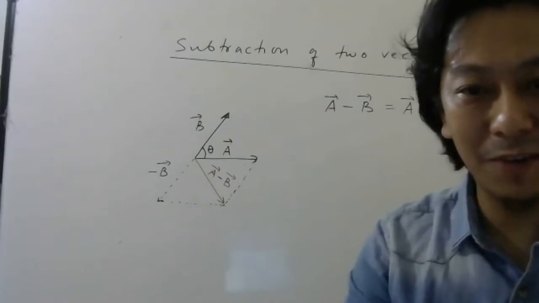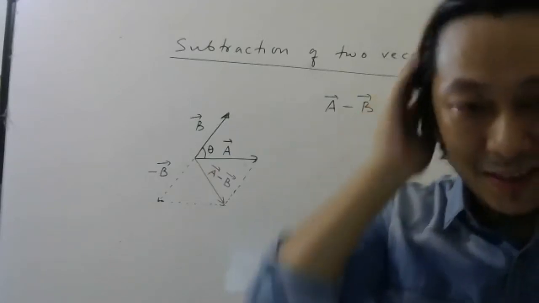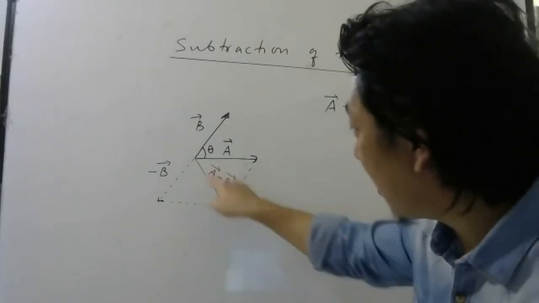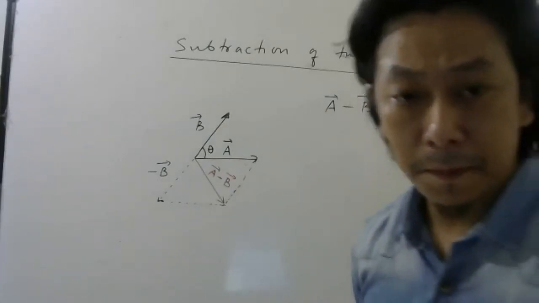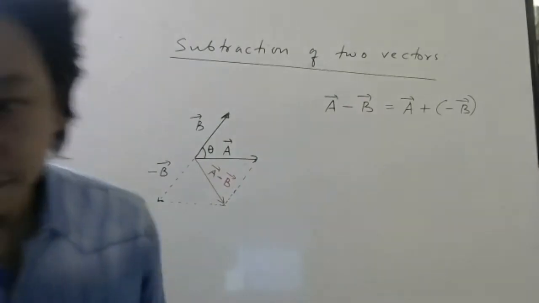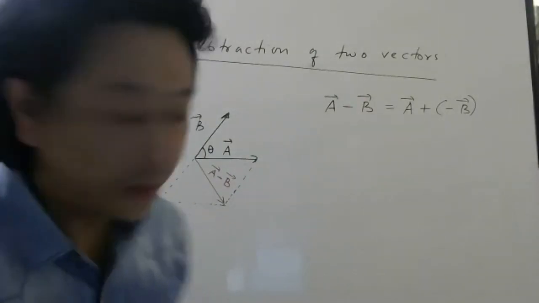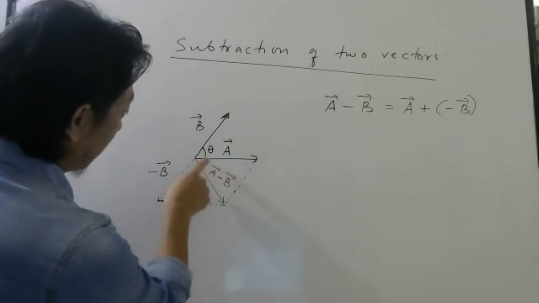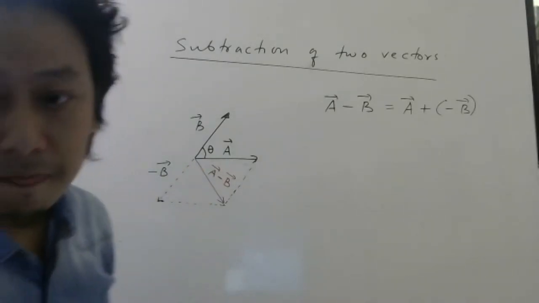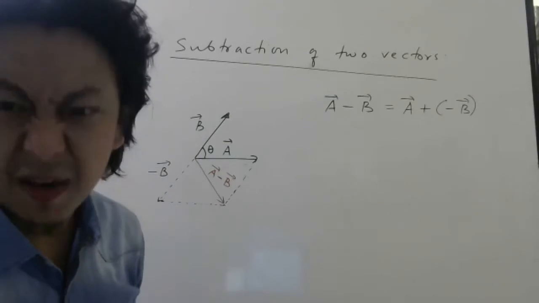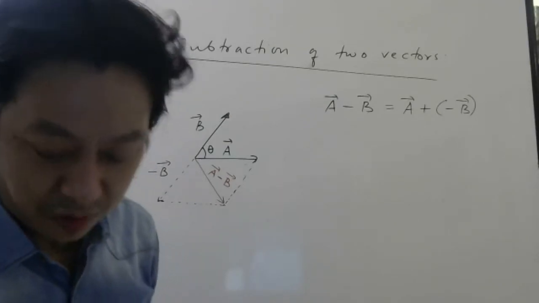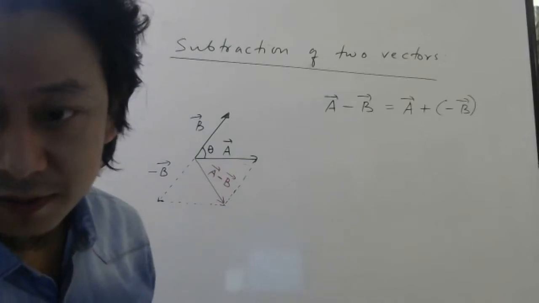R bar we write for a bar plus b bar. So I will write it as a bar minus b bar. Theta will be different now. So now if you want this theta, it will be 180 minus theta. Minus r bar? Why minus r bar? I did not do the opposite of r bar. No, it is not minus r bar.